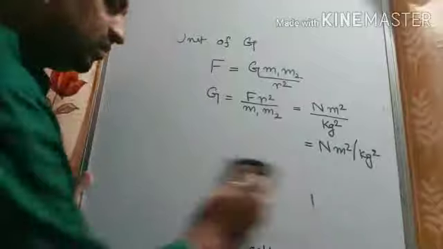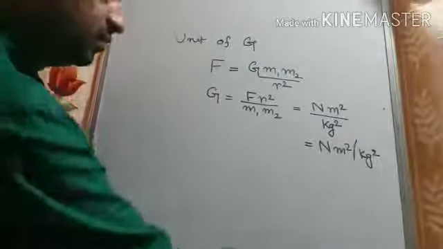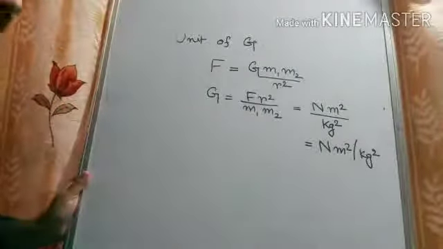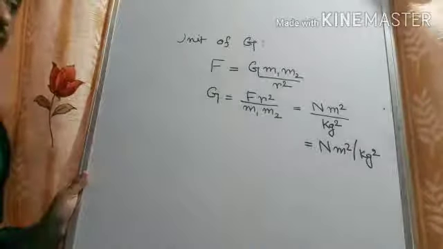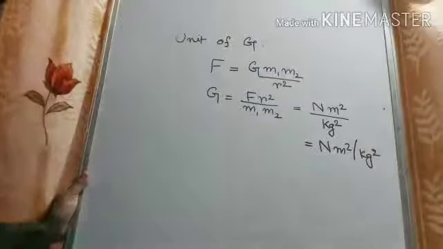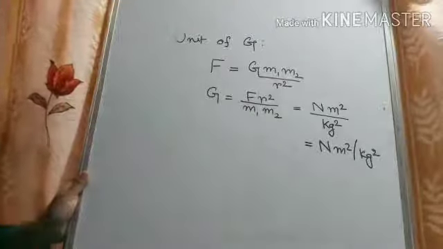Next, this law of gravitation is also termed as the inverse square law. Why?